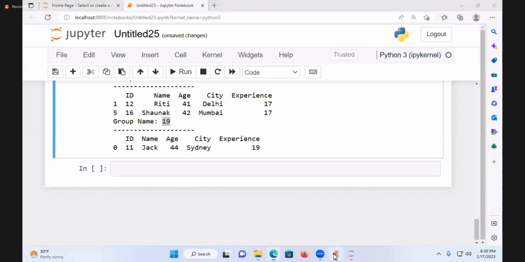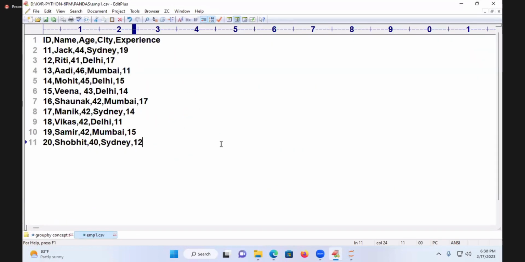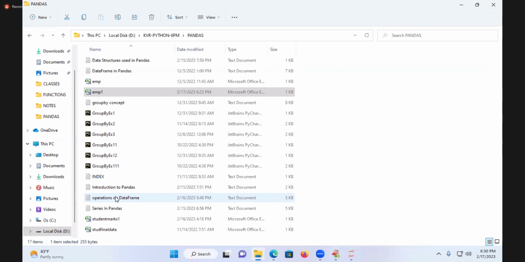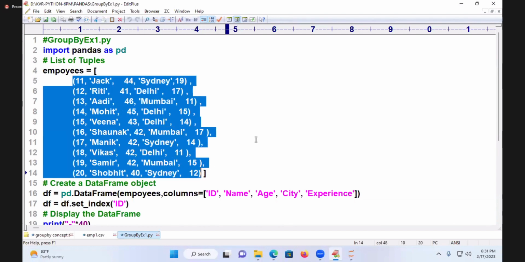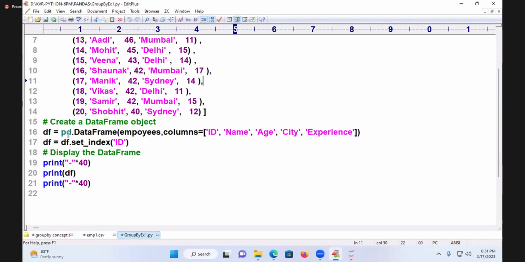You can also take this information in the form of a list of lists. If you take this program, try to observe it. One more program I am showing students. You observe it, a different program. Come on. Import pandas as pd. A list of tuples: this is called a list, and each record is called a tuple. Each record is called a tuple. Now you say DataFrame.